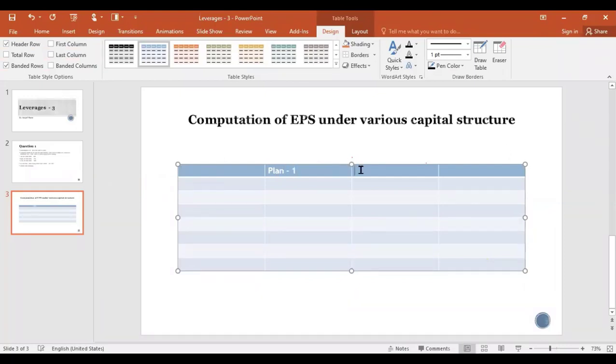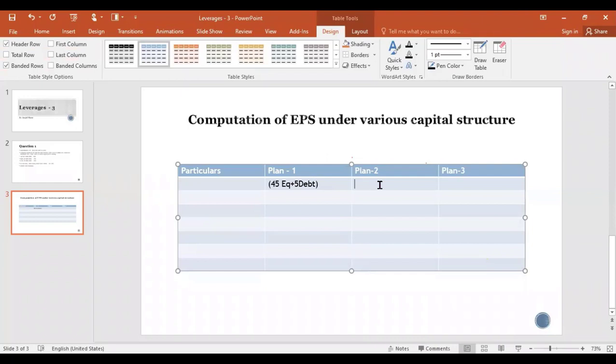For plan 1, what do we have? 45 lakh equity plus 5 lakh debt. Remember this, fine? So this is your first plan.